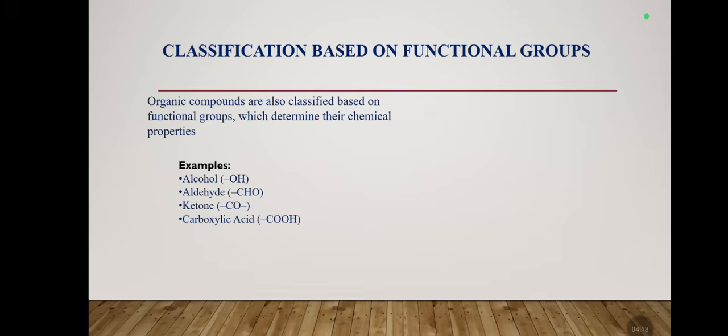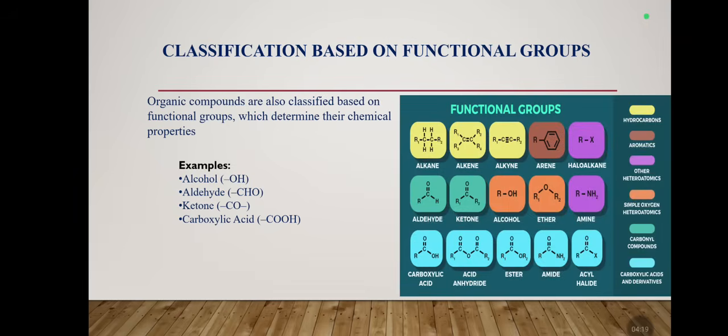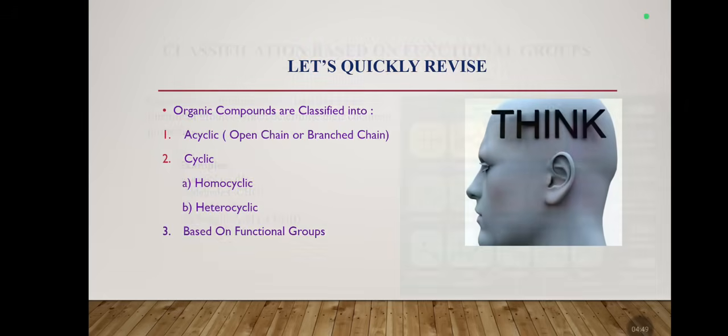Next is classification based on functional groups. Organic compounds are also classified depending on the functional groups. See, these are the different functional groups present in the diagram: alkane, alkene, aldehyde, ketones, carboxylic acid, alcohol, ether, amines. So these are the functional groups. On this basis, we get different types of structures, for example alcohol, aldehydes, ketones and carboxylic acid. This is one more classification of organic compounds depending on the different functional groups.